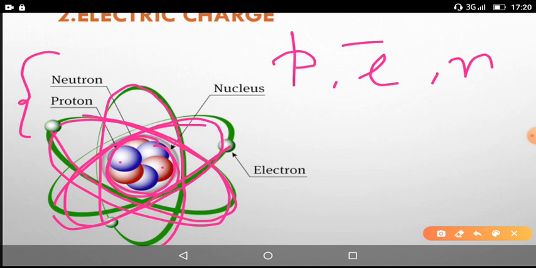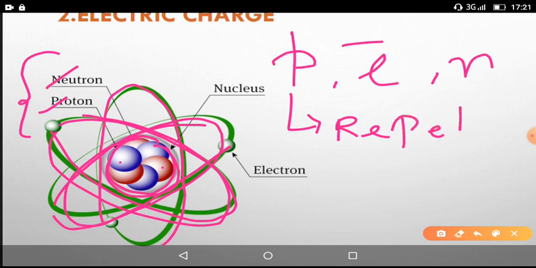Now, it was found that the particles in the nucleus are of two types mainly. One is named the proton, and the other is the neutron. Coming to protons here, it was found that protons have the tendency to repel each other. So they repel each other.